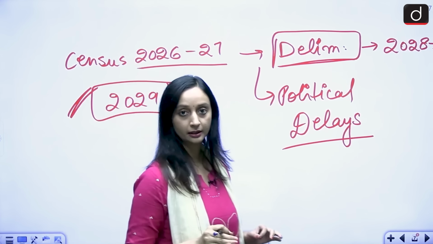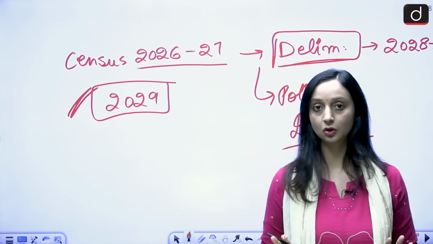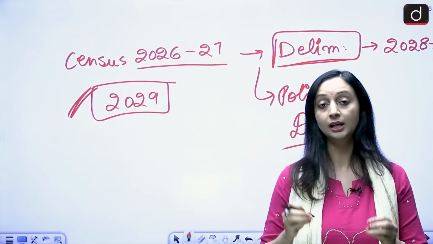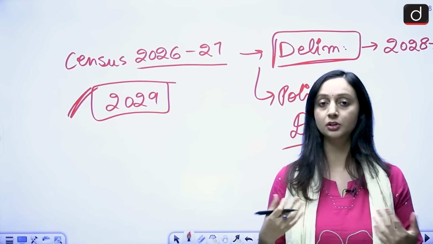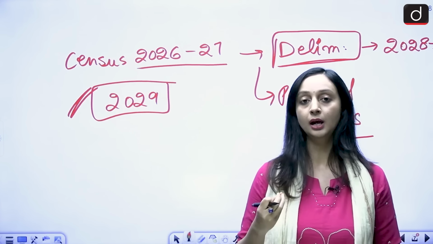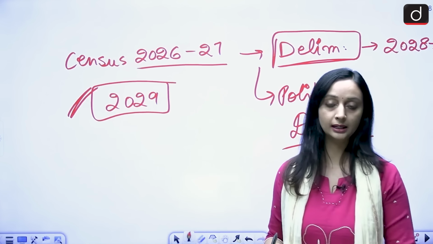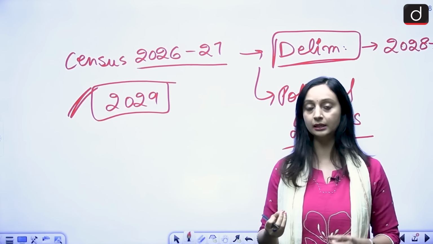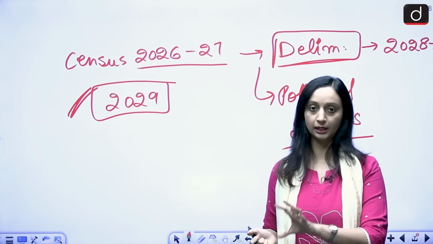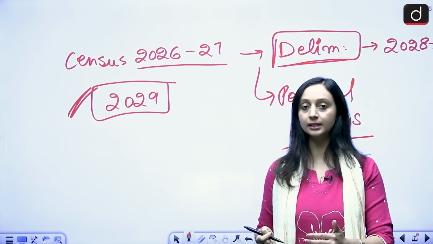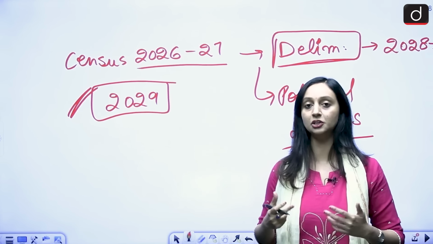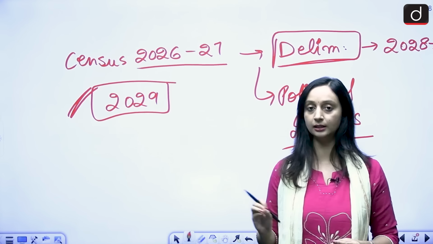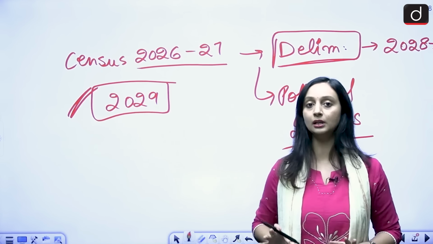What is the government saying right now? The government is saying that the census is ongoing, and as soon as it completes, we are going to do the delimitation. As soon as the delimitation is done and the constituencies are redrawn, we are going to update the number of MPs representing each constituency, because we are proposing to increase the number of seats in the Lok Sabha from 543 to 850. Then we will have the reservation fully implemented in the next Lok Sabha elections. This is what the government is saying.